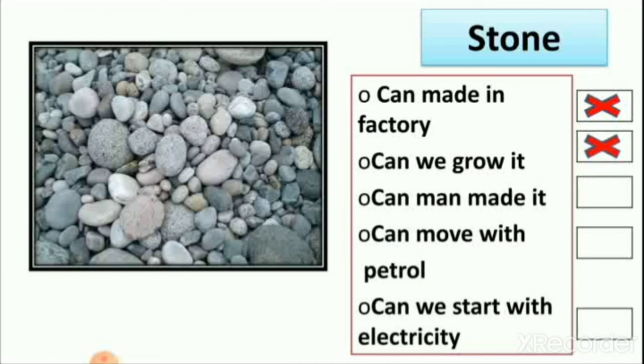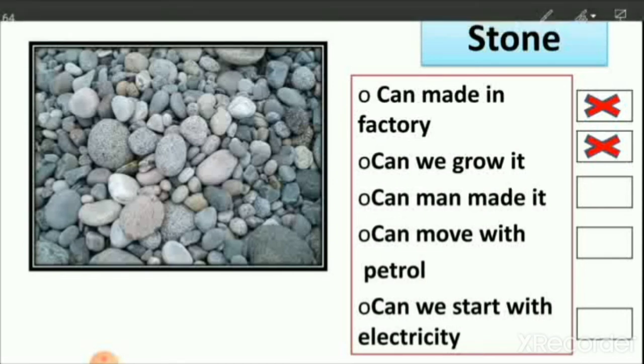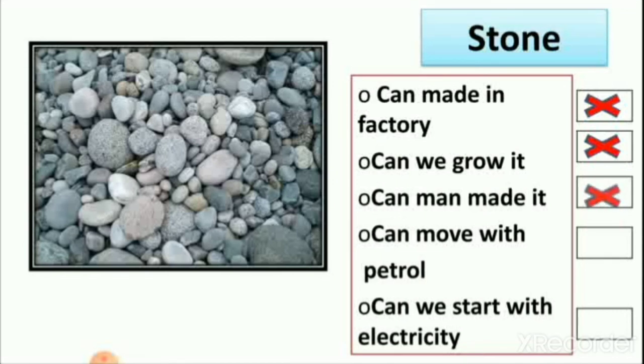No, we cannot grow it. Why? Because it is made by nature, and stone is a non-living thing. That's why we cannot make it. Then can man make it? No, we cannot make it. It is made by nature.